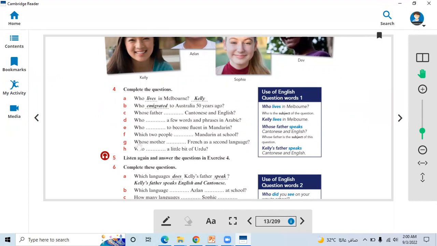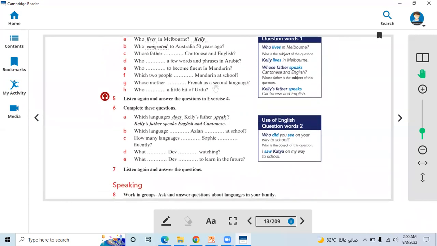Whose mother speaks French as a second language? And who knows a little bit of Urdu? Right, so it's easy to answer all these questions as we have done during the class. Now let's see here.